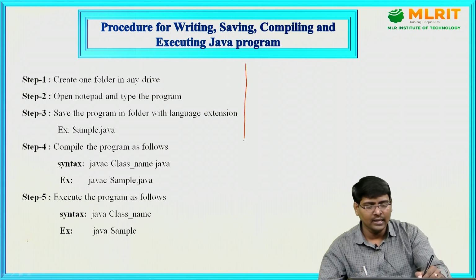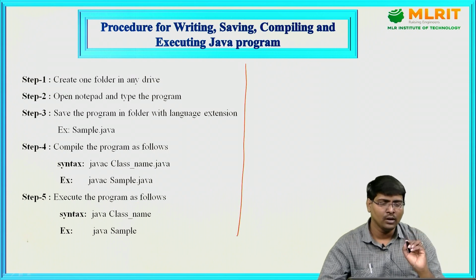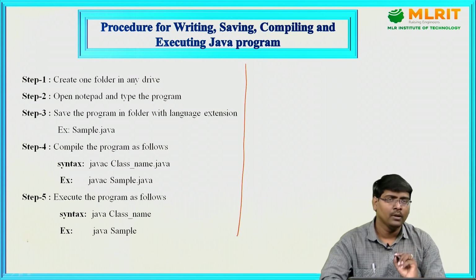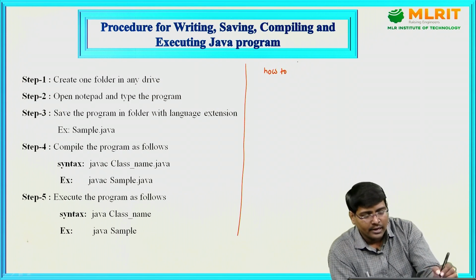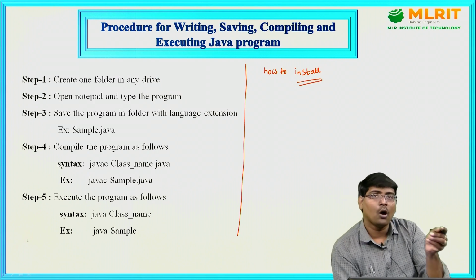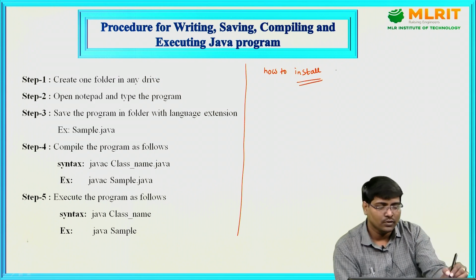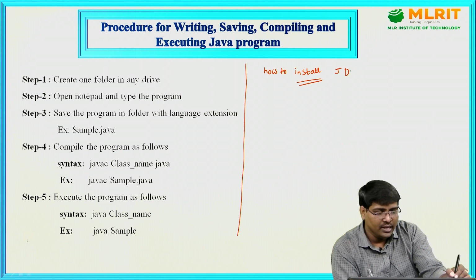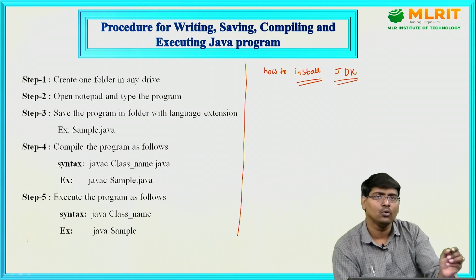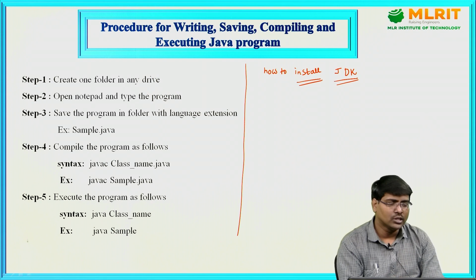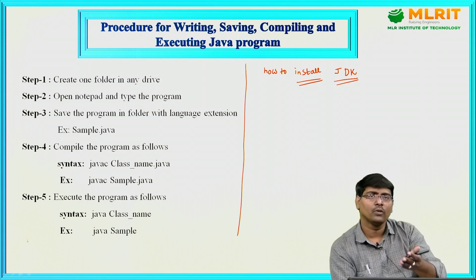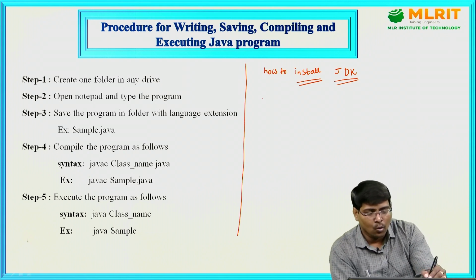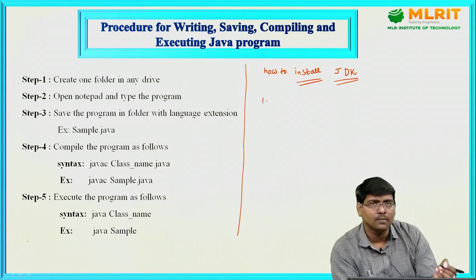Before writing the program, you need to know how to install the software. Yes or no? Which software do we install? JDK software. You need to know how to install JDK software. Without the software it is not possible to write and execute. Okay, how? The procedure is very simple.